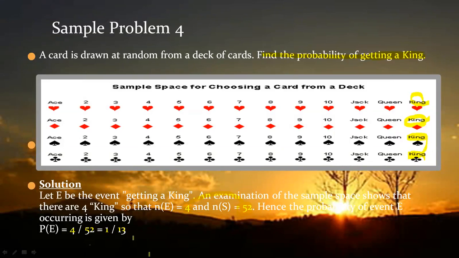4 ones are 4 and 4 13s are 52. Otherwise you can reduce by 2. So the final answer will be 1 upon 13. So if you want to find the probability, just take out the event, the result you are getting, and write it down there. Just like you are getting 98 marks out of 100. So 98 will be the top number, the numerator, and the denominator will be your 100.